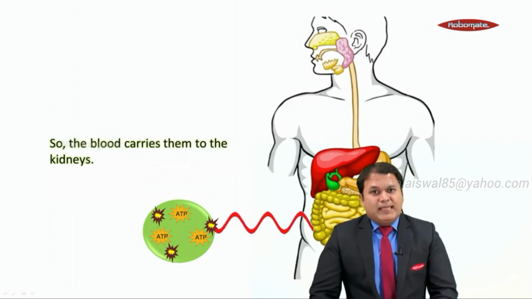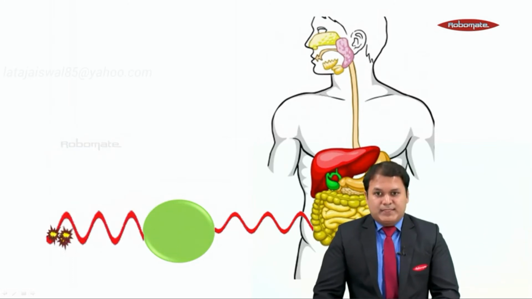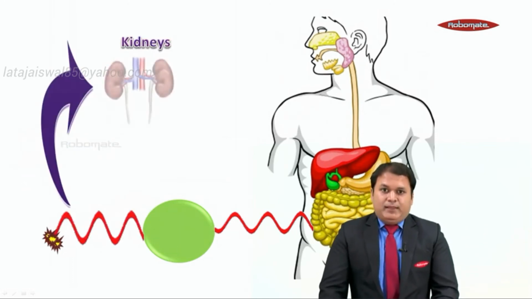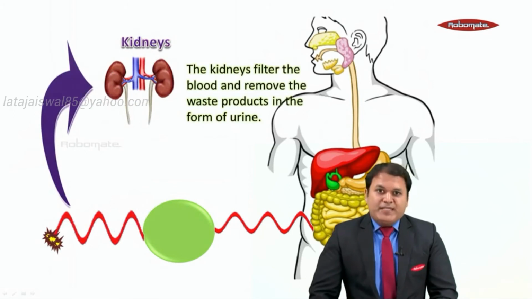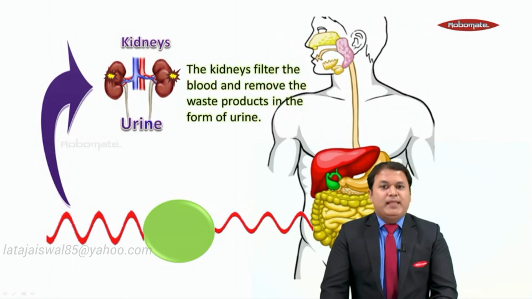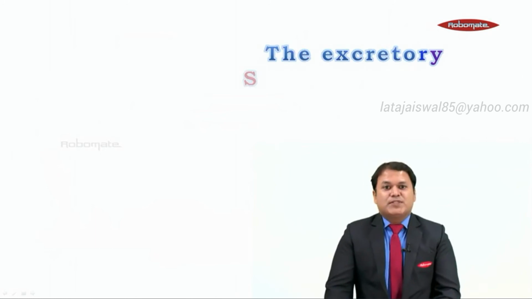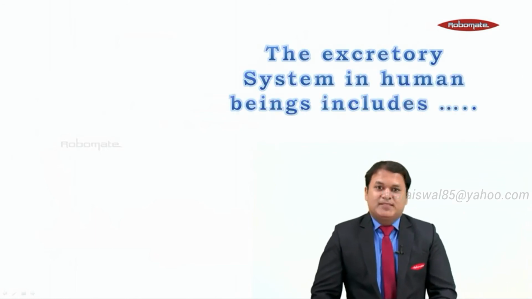So the blood carries these waste products from the cells to the kidneys. And then the kidneys, they filter the blood, they remove the waste products out of the body in the form of urine. And this process is done by a special system which is called the excretory system.